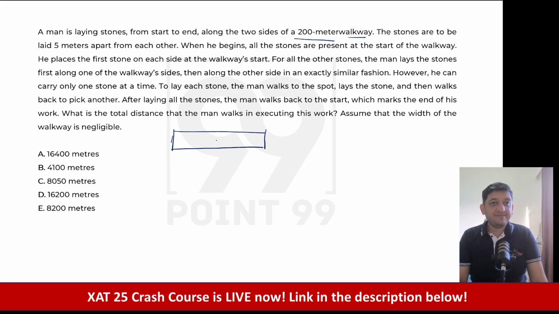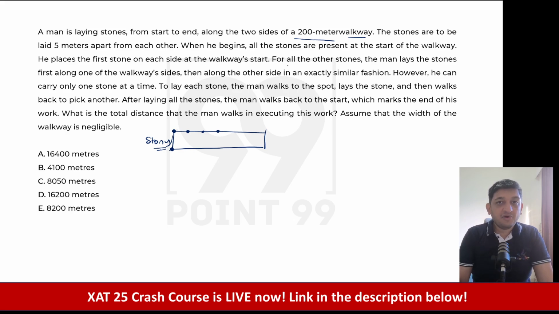The stones are to be laid 5 meters apart from each other. So if the first stone is here, then the second stone should also be 5 meters apart, 5 meters apart, 5 meters apart, like this. When he begins, all the stones are present at the start of the walkway. So I have a lot of stones lying here. He places the first stone on each side at the walkway start. So he has put two stones here and here.